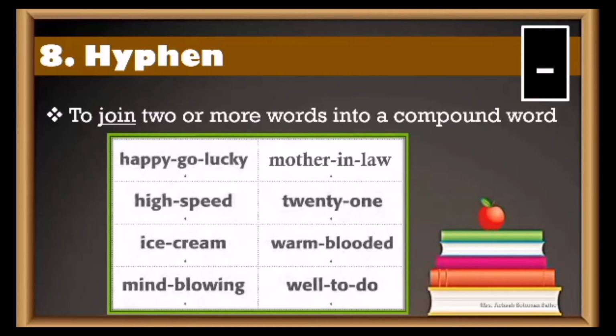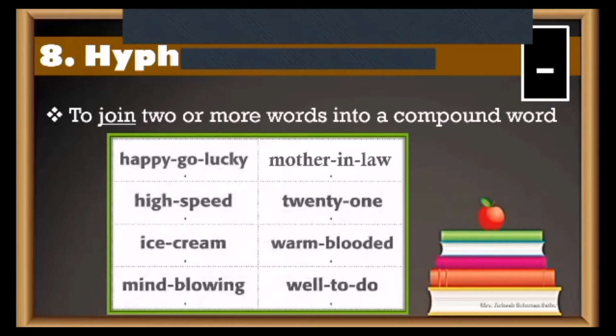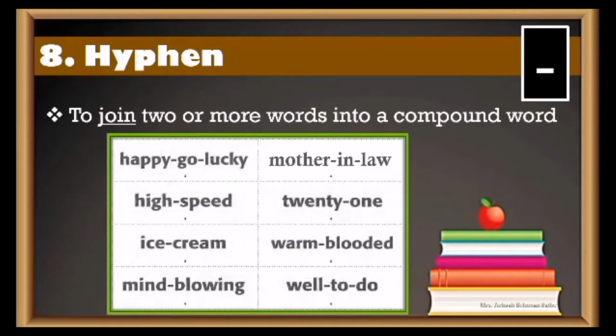Just like that. For example, happy-go-lucky, high-speed, ice-cream, mind-blowing, mother-in-law, twenty-one, warm-blooded, well-to-do. Now, please try to understand that when you write a hyphen, you will have no space when you're typing. Okay, if for example you're typing on the laptop. So when I'm using a hyphen, you will not put space between two words. It will be without a space.